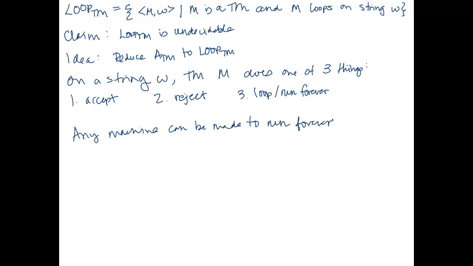What does this look like? Well, we could move past the end of the input and enter a sequence of states where the tape head moves to the right and then to the left and then to the right and to the left. So this would be looping forever. Let's imagine that the machine does something and then enters this set of states where we read a blank, write a blank, and move right. We need to be past the end of the tape to do this. We could do it in other ways, but this shows there is at least one way to do this. And then after moving to that state, we could read a blank, write a blank, and move